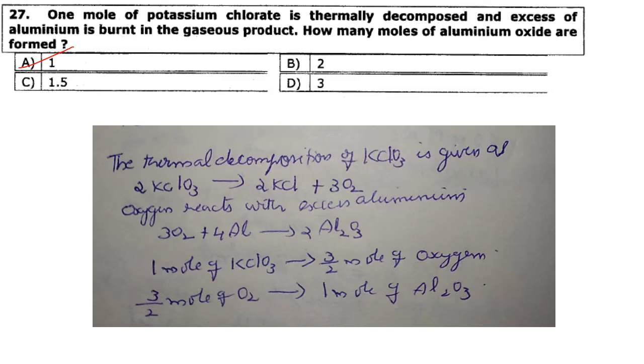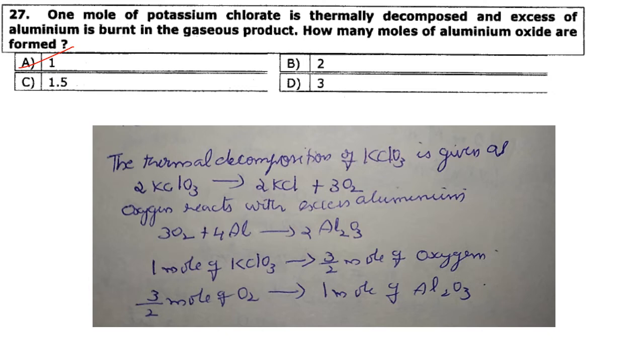Then next one. 1 mole of potassium chlorate is thermally decomposed and excess of aluminum is burnt in the gaseous product. How many moles of aluminum oxide are formed? So the thermal decomposition of potassium chlorate, that is KClO3, is given as 2 KClO3 giving 2 KCl plus 3 O2. And oxygen reacts with excess aluminum. So 3 O2 plus 4 Al give 2 Al2O3.